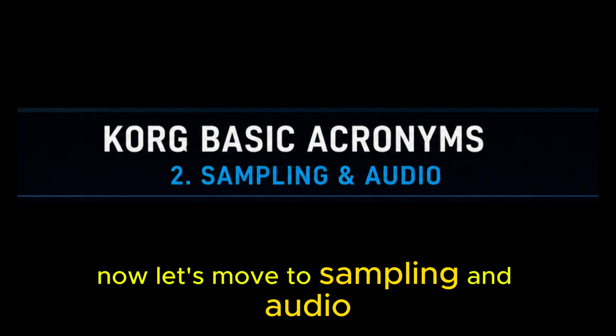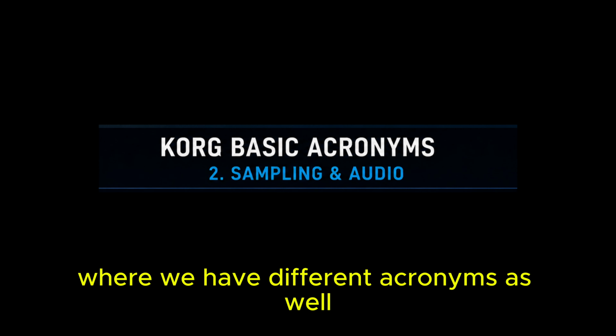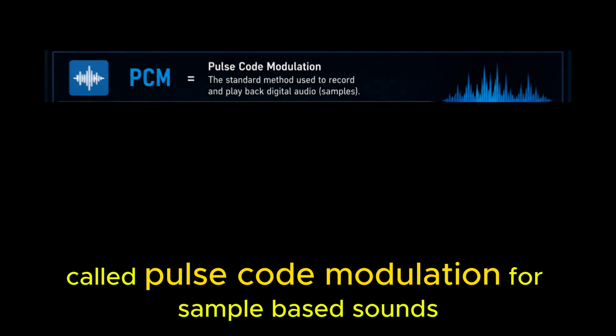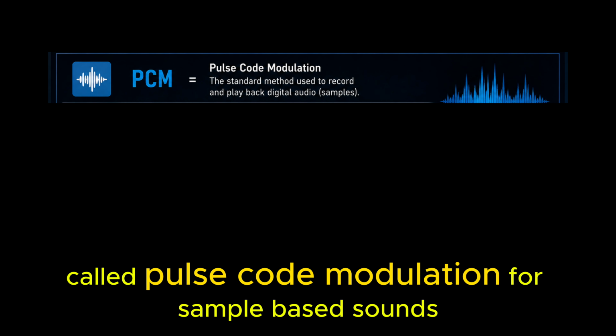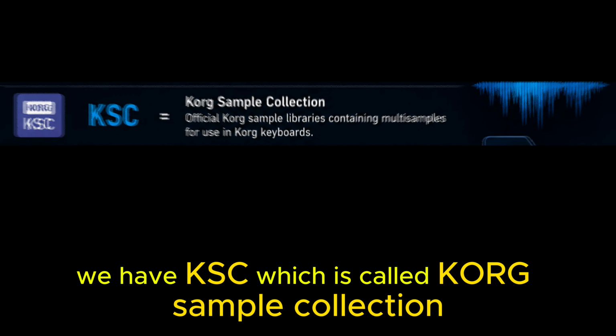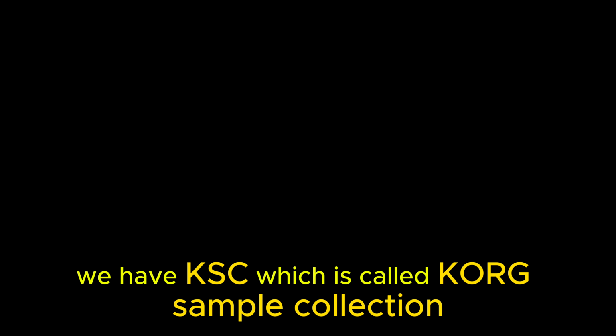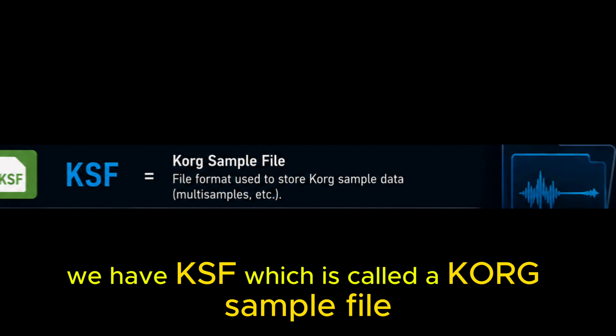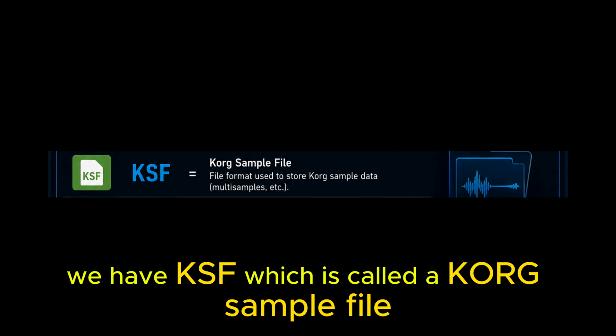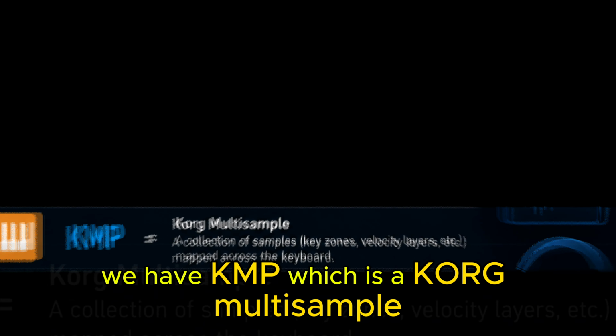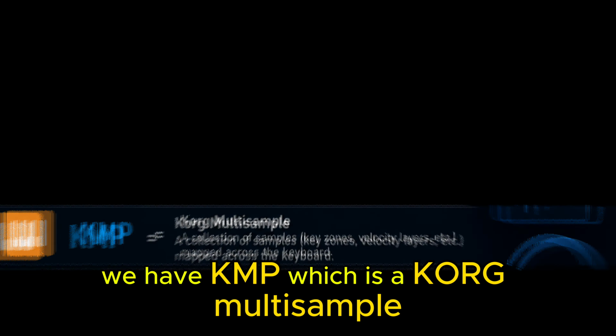Now let's move to sampling and audio, where we have different acronyms as well. We have PCM, called pulse code modulation, for sample-based sounds. We have KSC, which is called KORG sample collection. We have KSF, which is called the KORG sample file. We have KMP, which is the KORG multi-sample.